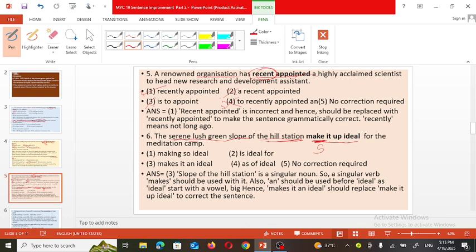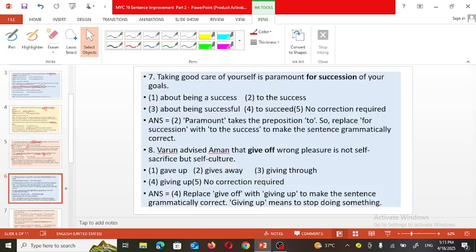Therefore, makes it an idol for the meditation camp. So the third option is the correct option. The sentence will be in the simple present tense and that is grammatically correct. Now let's see the next sentence.